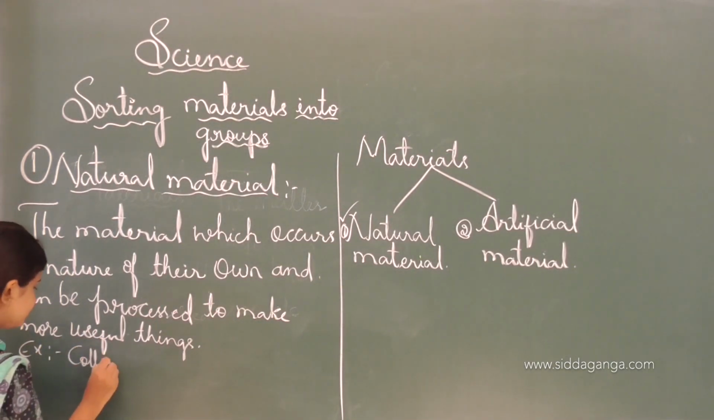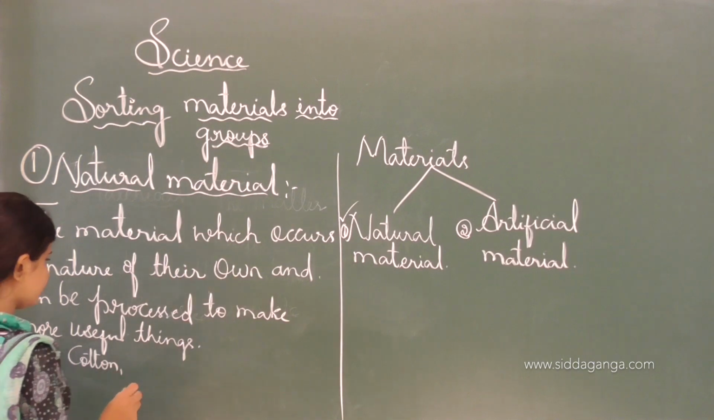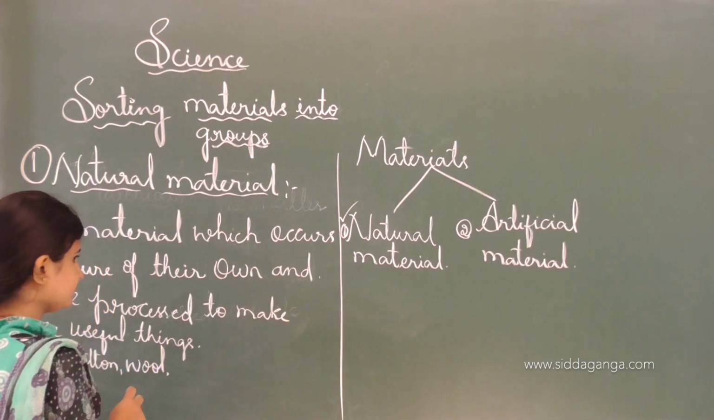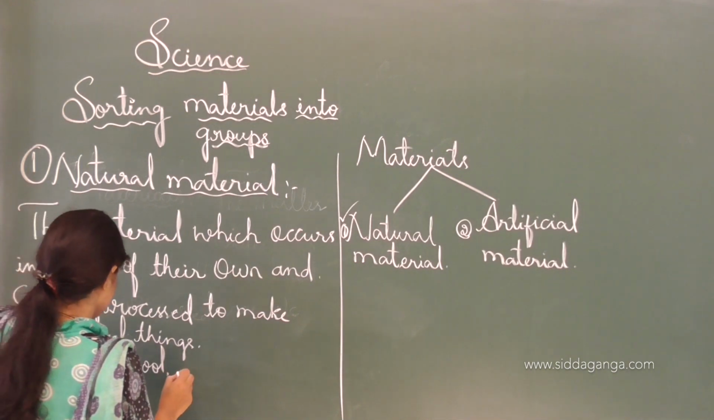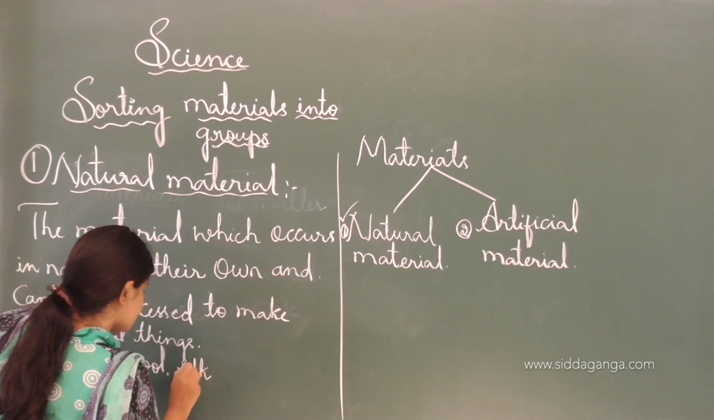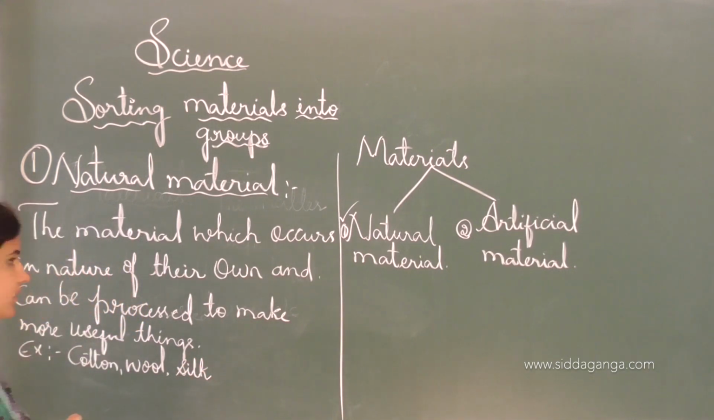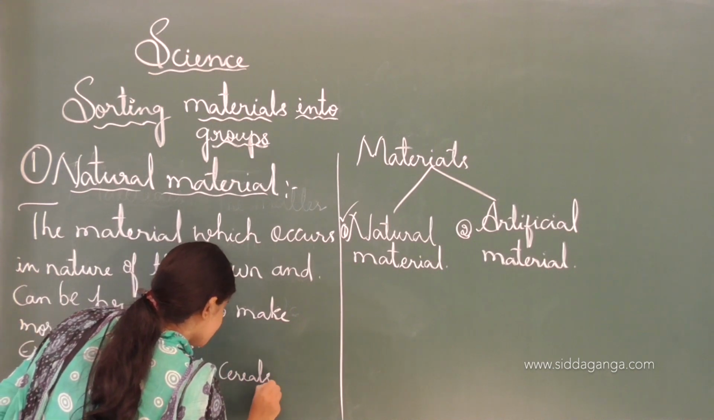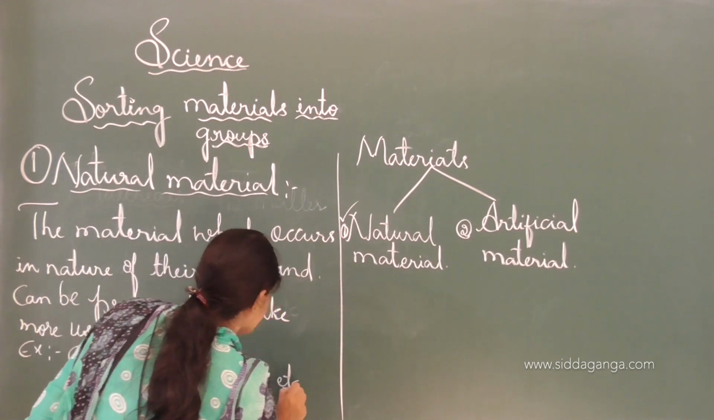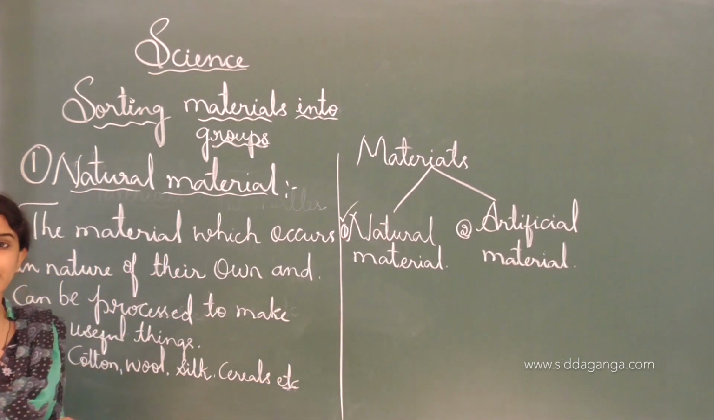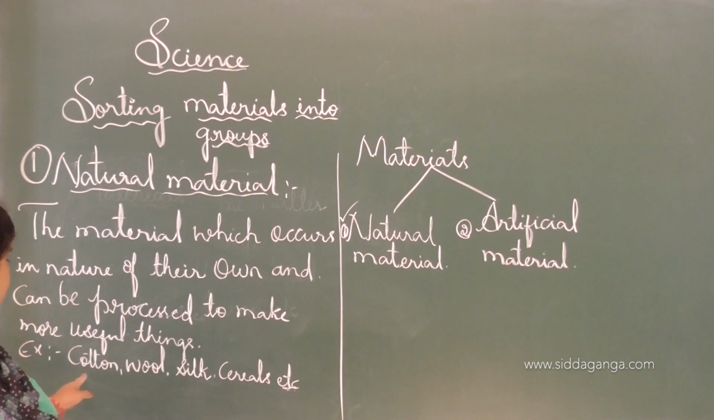cotton, wool, silk and cereals, etc. These are some examples of natural materials, in which the first one is cotton.